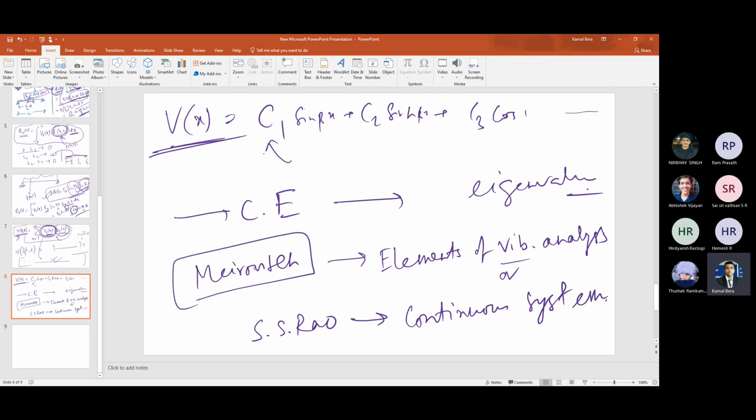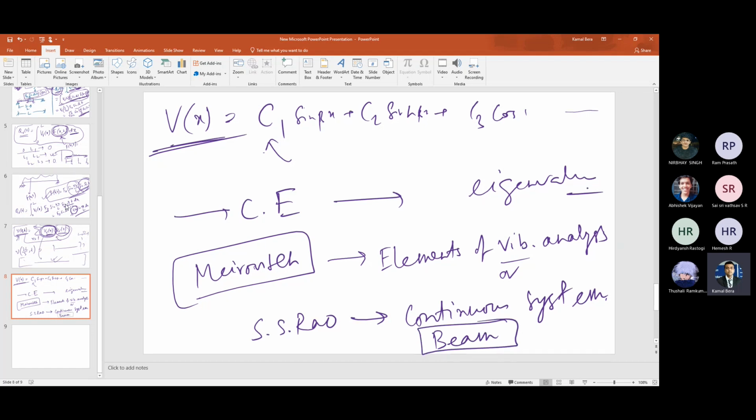But that will be too much detail. You just go to one chapter on beam. There you might find out about moving load. Someone is talking about moving load also, right? Many other issues also you will find. Many interesting issues: beam with axial force, rotating beam, like helicopter blades or wind turbine.